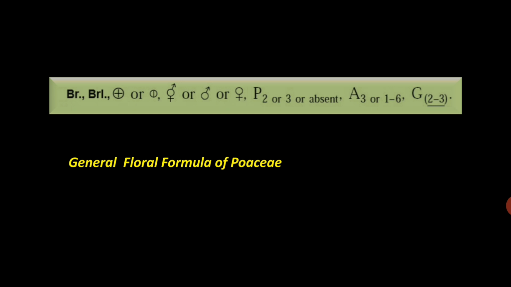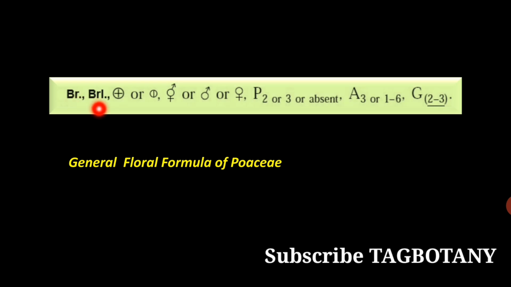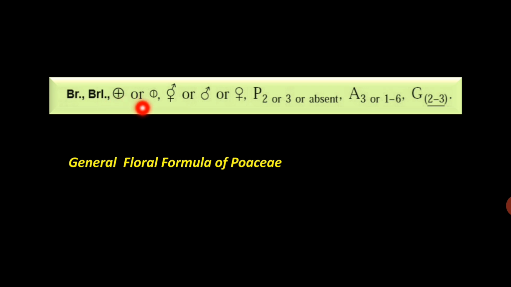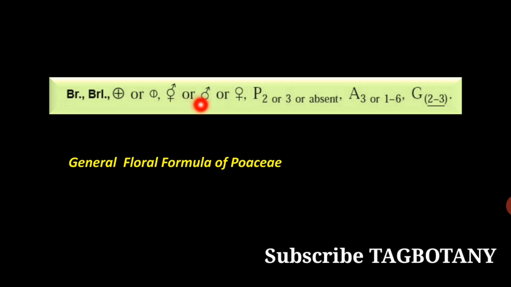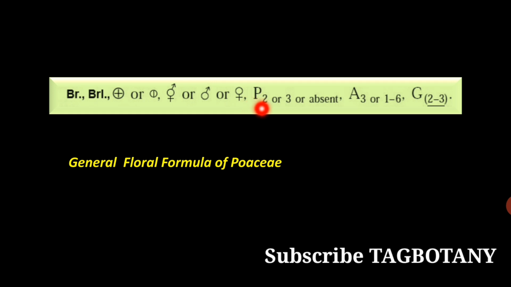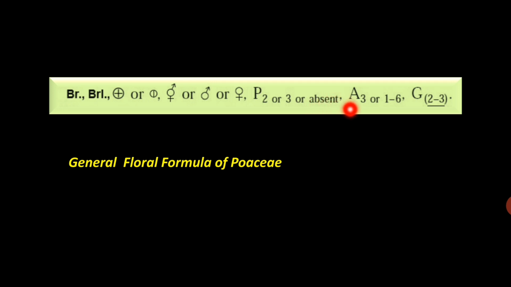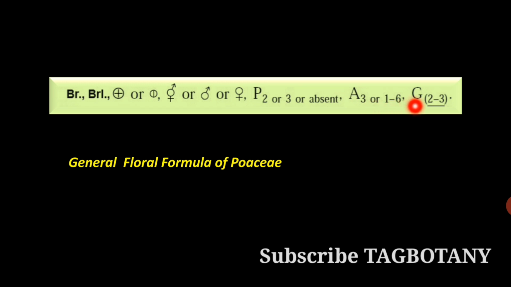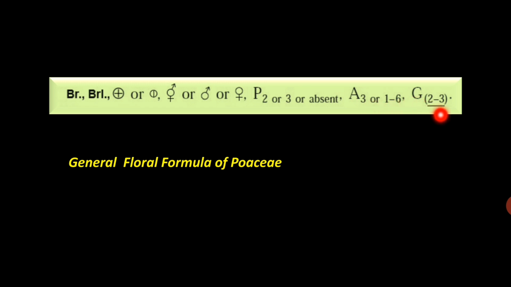Then the general floral formula of this family: the flower is bracteate, bracteolate, actinomorphic or zygomorphic, bisexual as in the case of wheat, or unisexual like in maize, that is male or female. P means perianth, that is represented by lodicules. They are 2 or 3 or even absent in some plants. Then androecium is represented by 3 stamens or 1 to 6 stamens. Gynoecium is bicarpellary or tricarpellary, and the ovary is superior.